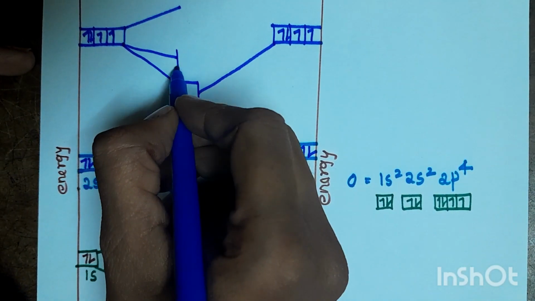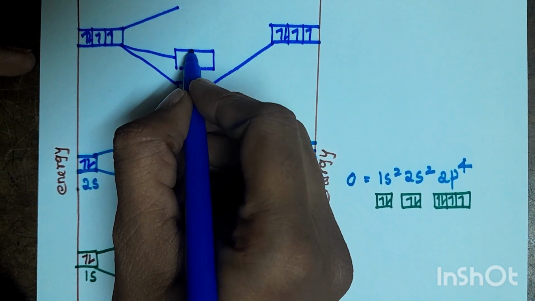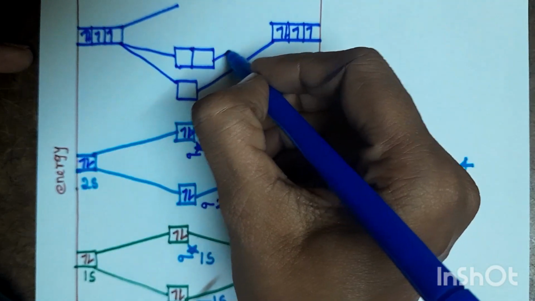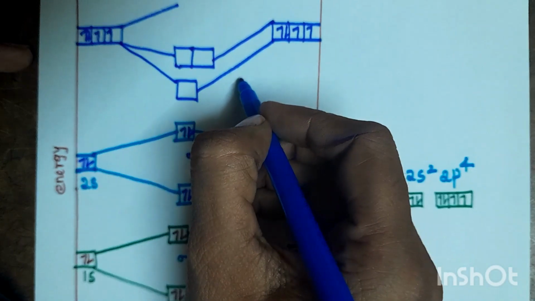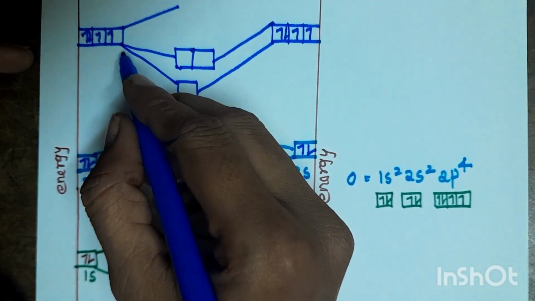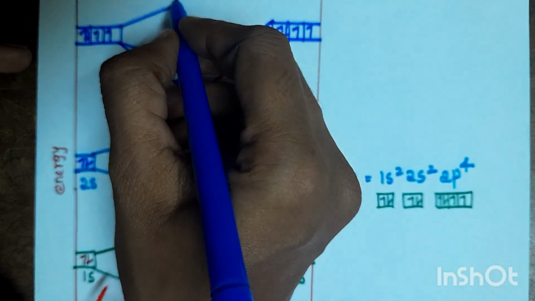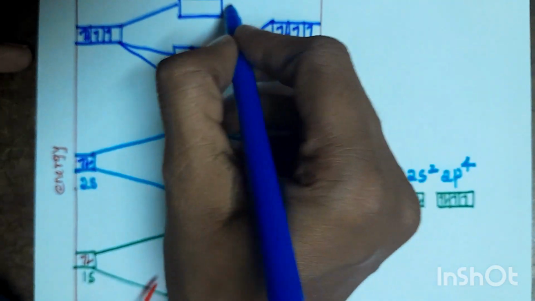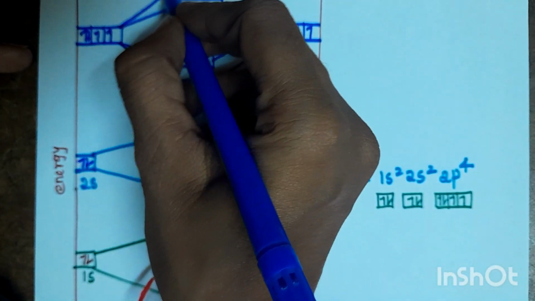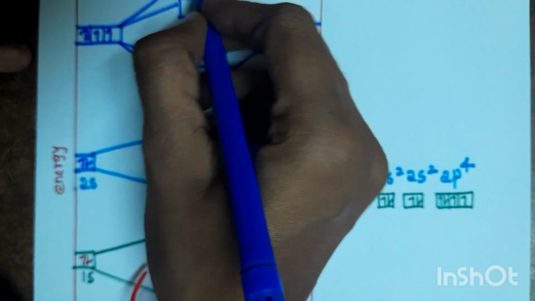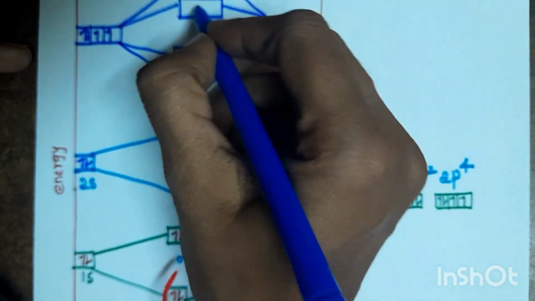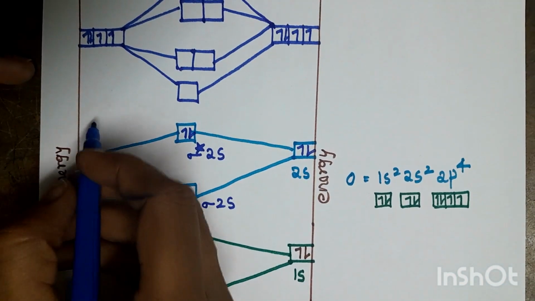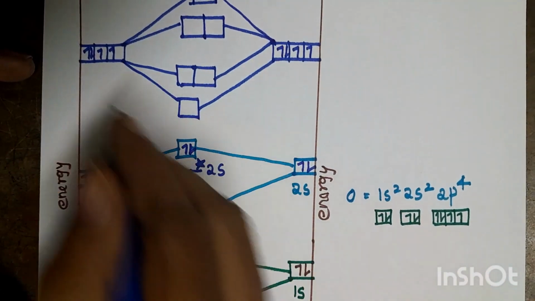The lower energy molecular orbitals are called bonding molecular orbitals. These bonding molecular orbitals have lower energy when compared to the parental atomic orbitals, and the higher energy molecular orbitals are called anti-bonding molecular orbitals. The anti-bonding molecular orbitals have higher energy when compared to the parental atomic orbitals.